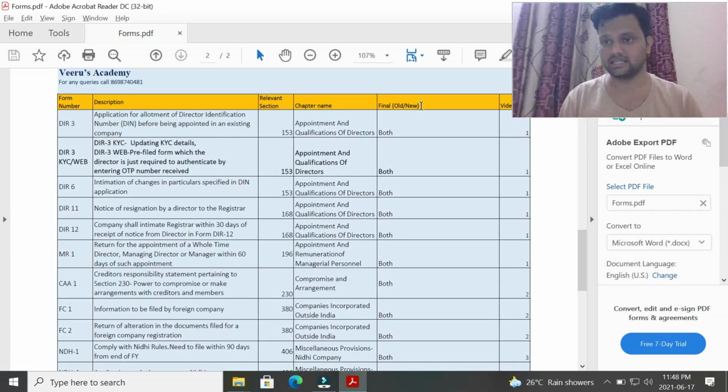What is the application that a director will use to apply to the Central Government? That is DIR-3. Then what is DIR-3 KYC web? That is the second form. This is the amendment for May 2020 examination, and it is very important. DIR-3 KYC is mandatory for every director. KYC means know your customer, as you all are aware. Every director has to annually fill this form DIR-3 KYC after being allotted the DIN number.